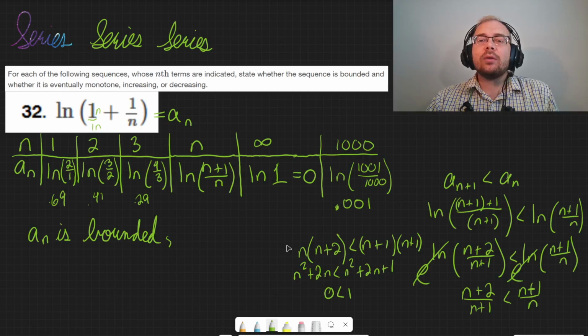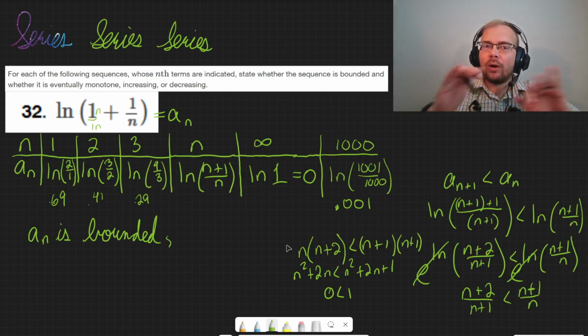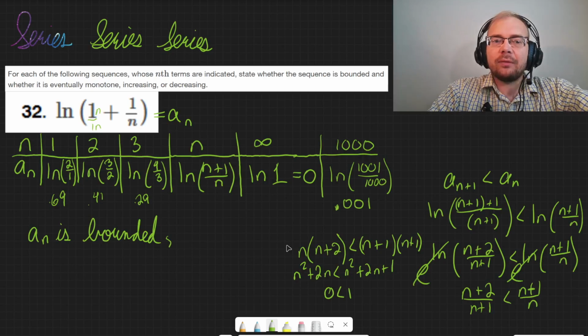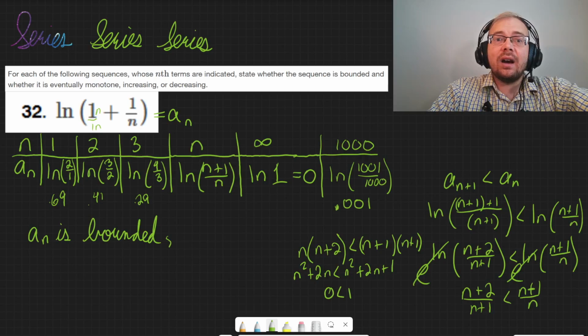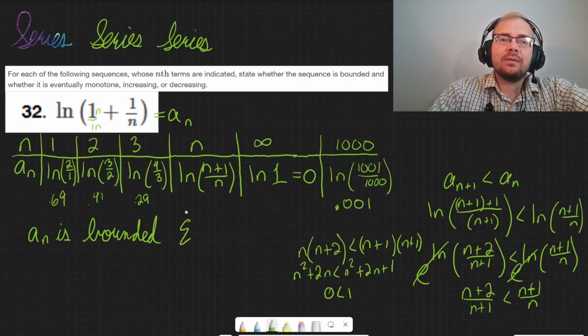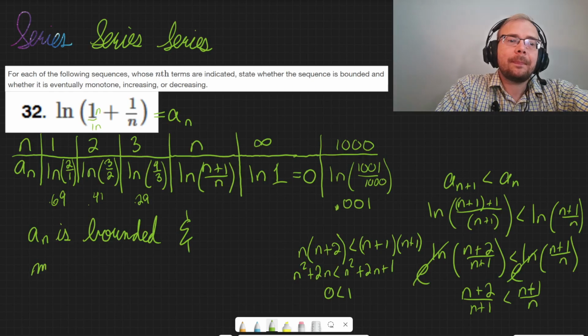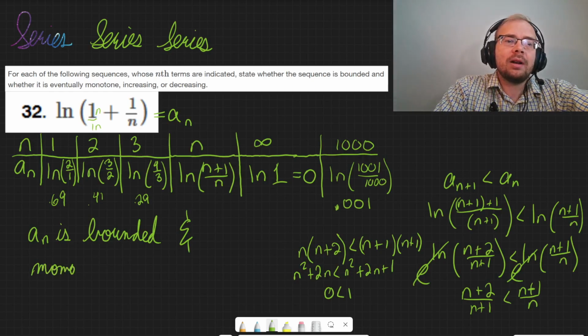So something like that would probably be more than enough for most professors. A sub n is bounded, and it is always decreasing. It's monotone decreasing. Bounded, I'm just going to put and. Bounded and monotone. Monotone. I cannot spell today. Monotone decreasing.